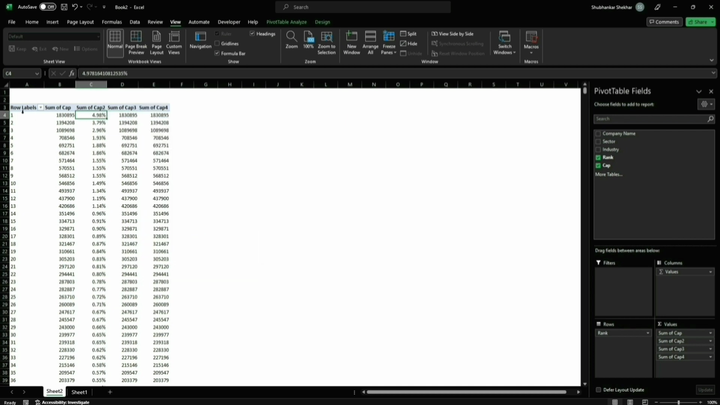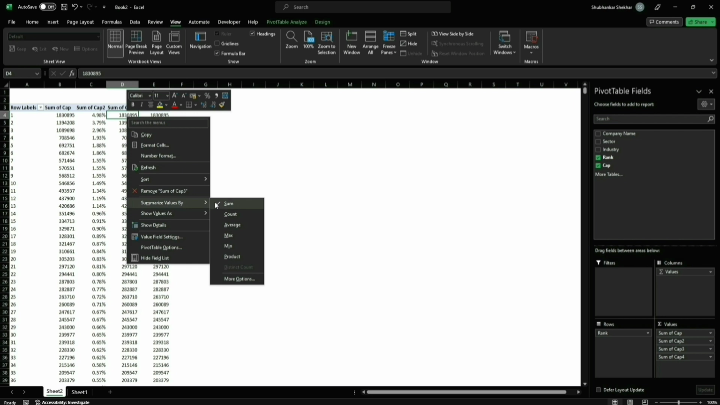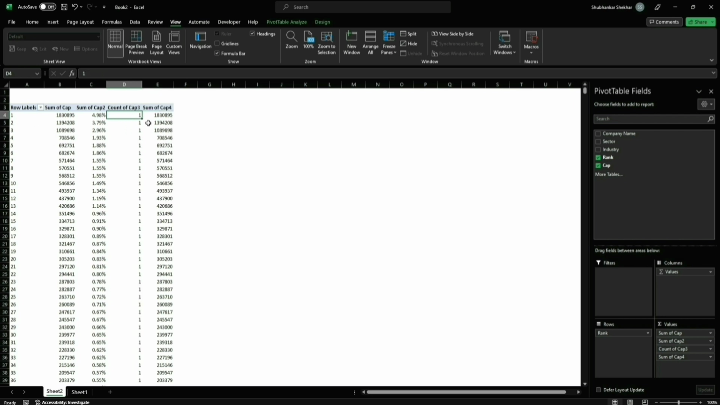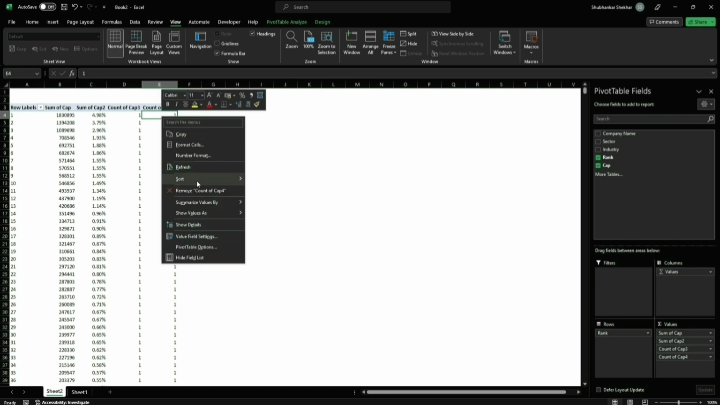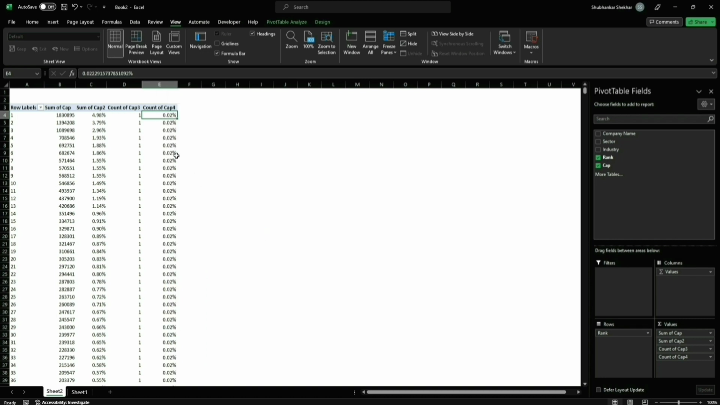So this means that rank 1, which is Reliance, right? It represents roughly 5% of the Indian share market in terms of market cap. Here we are going to summarize it by count, means one company, right? And here what we are going to do is again summarize it by count and then show this as percentage, which means in terms of numbers, out of 4,486 companies, one happens to be 0.02%.